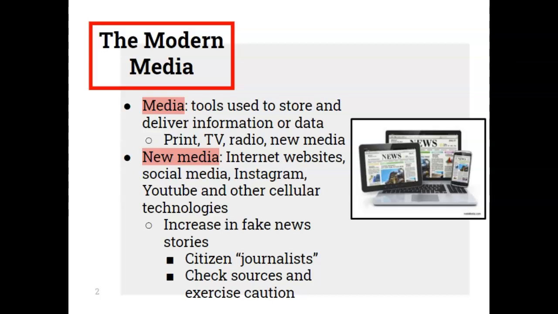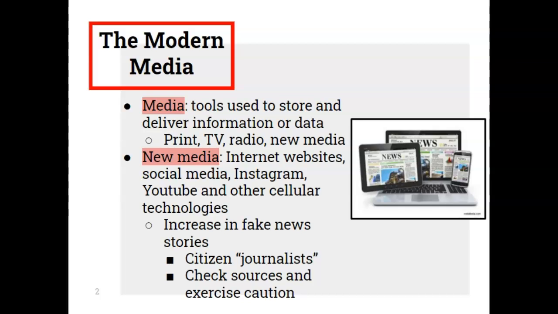And when we talk about new media, we're talking about internet websites, social media like Instagram, YouTube, and other cellular technologies like applications. What new media has led to is the increase in what we call fake news stories. So these include the journalistic pieces that are put out by everyday average citizens.